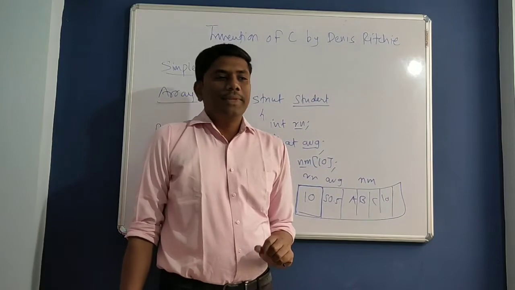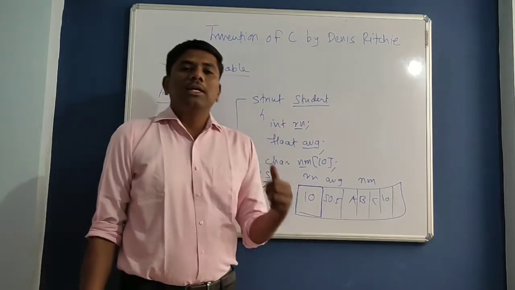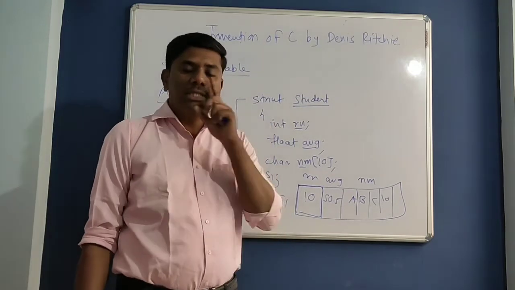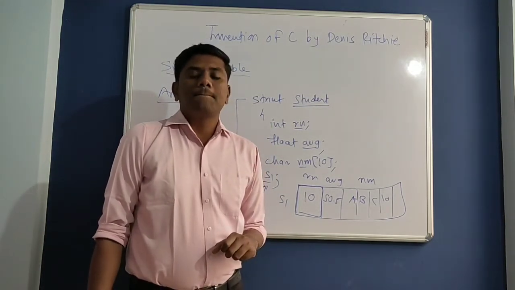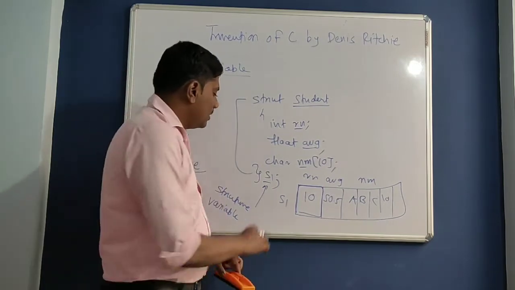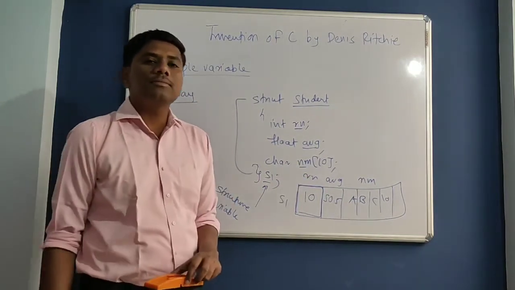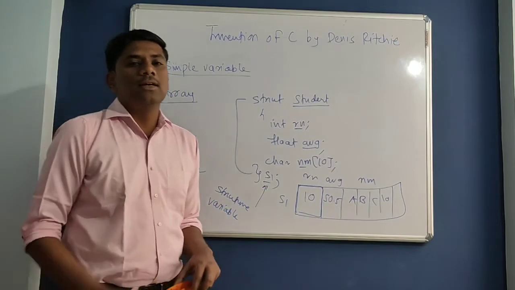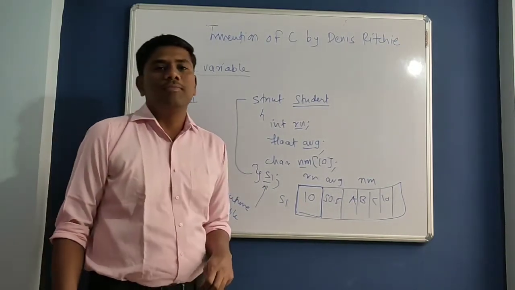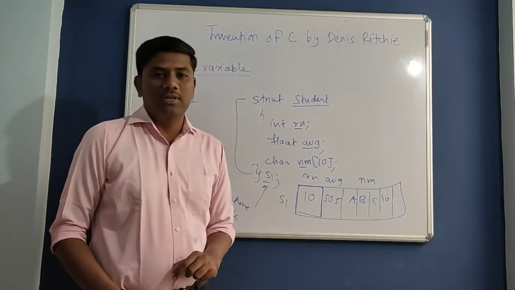Now consider in our class there are 60 students and I want to store information of 60 students. Getting? Then how many structure variables do I need to declare? Again 60. So there is a drawback with structure as well.